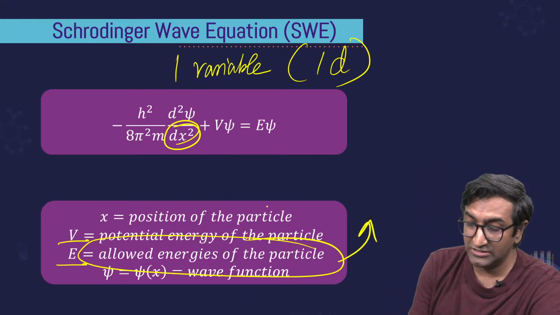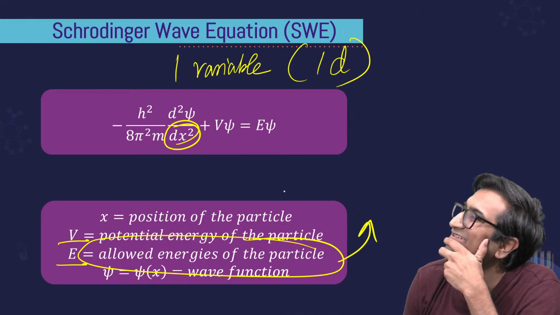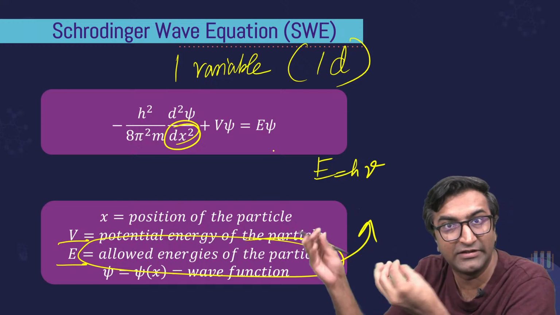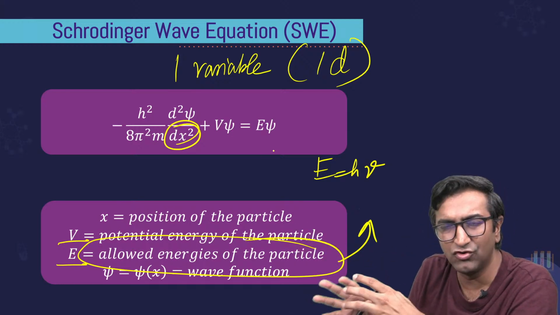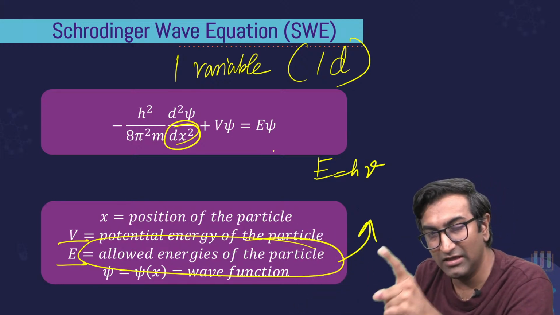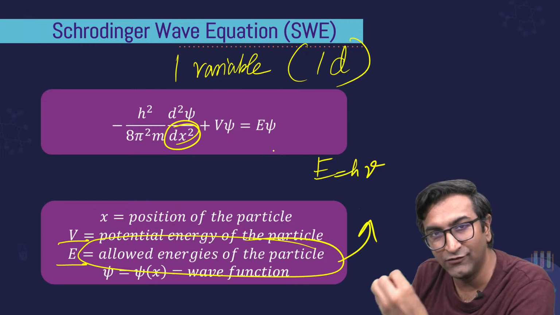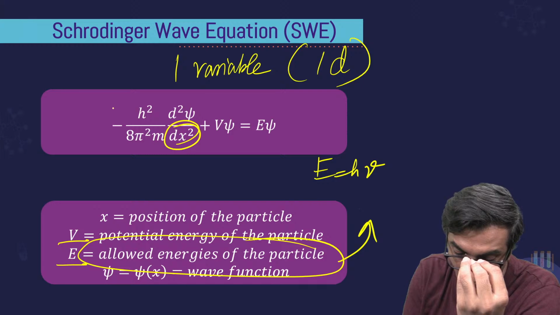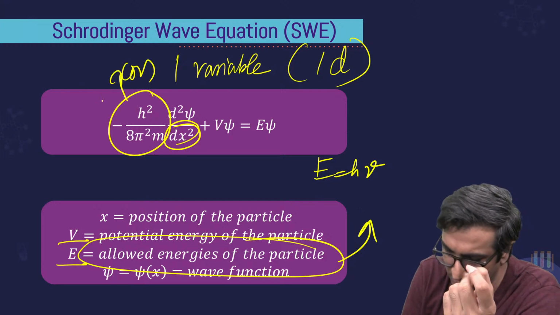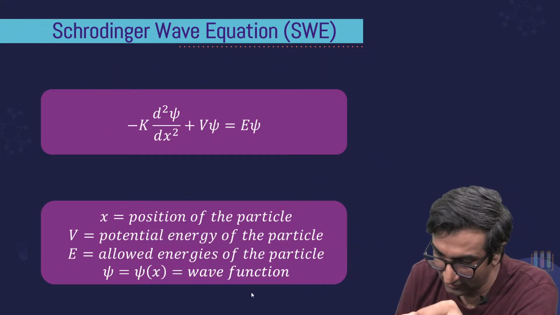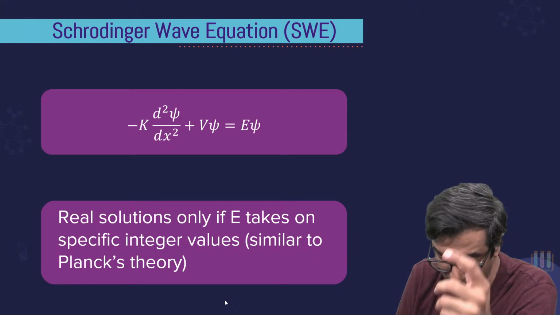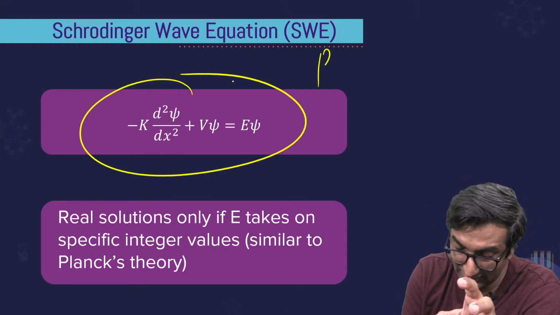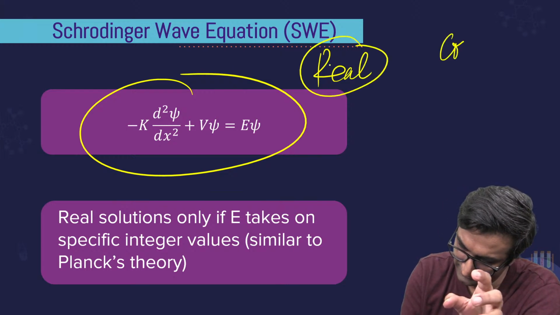Now this allowed energy comes from allowed energy. Ooh, you remember E equal to h nu, discrete packets. Allowed energy has to do with this quantization idea itself. The solution of this equation gives you that allowed energy की value. ठीक है? This whole thing here is some constant, so I'll put some constant over here. This is in 1D. I can make the same thing in say 3D. Okay, we'll do that, but before that, this can take real values. Why am I taking real? Because this is a complex equation.